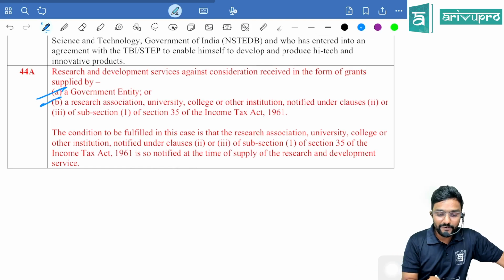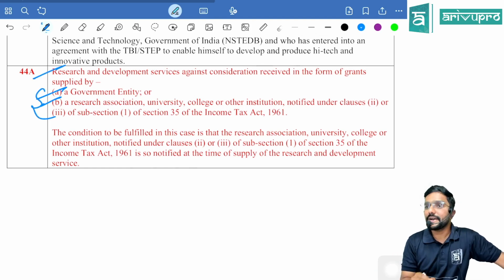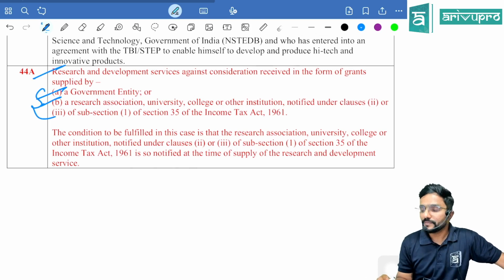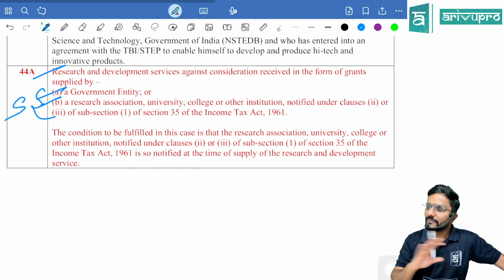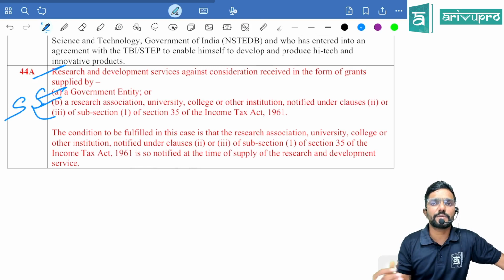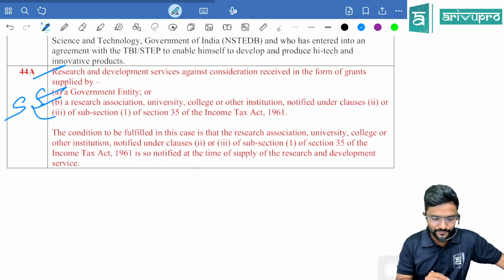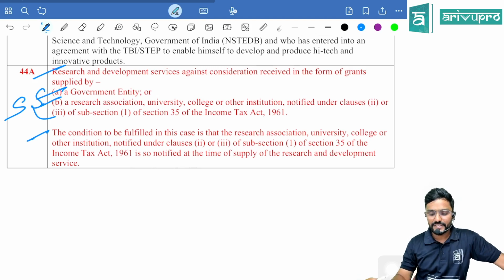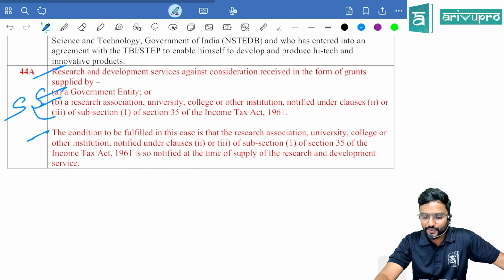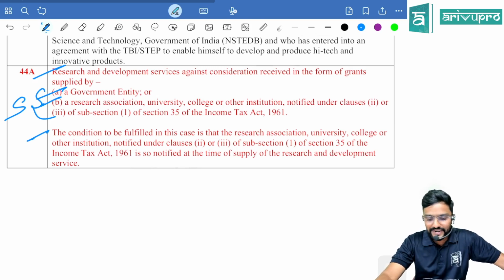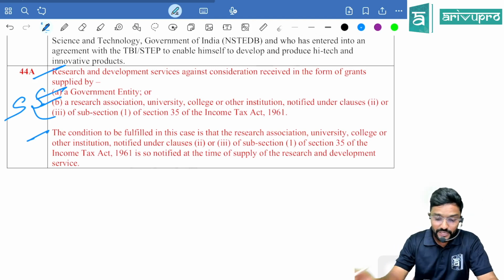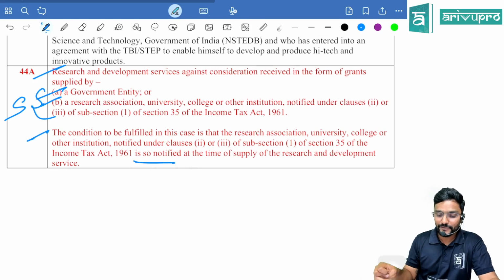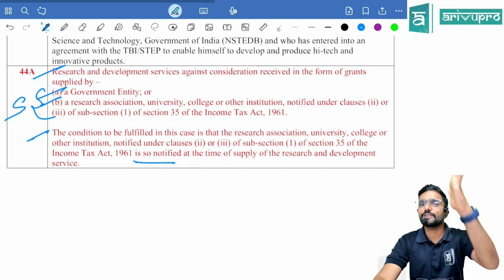Okay. So research and development services, what these guys are providing against the grants given to them, is exempt. So who is the supplier? The following people. They're telling the following services, whatever research and development services they are providing, is exempt under GST. The condition to be fulfilled in this case is that the research association, university, college or other institution notified under the clauses 2 or 3 of section 35 subsection 1 of Income Tax Act is so notified at the time of supply of research and development service, means they should be approved. Even in section 35 also that condition is there.